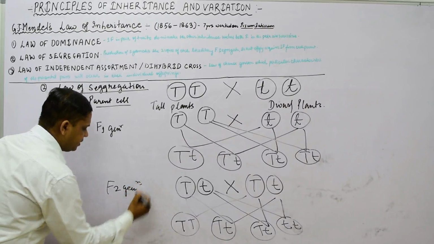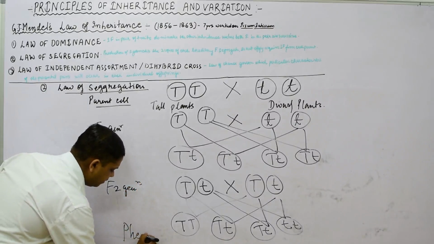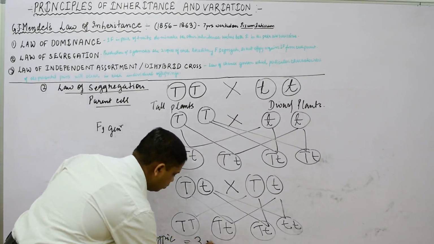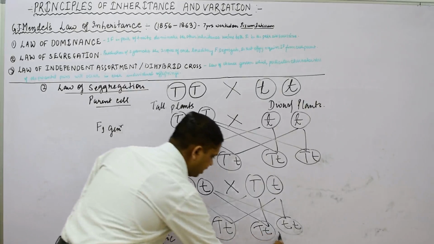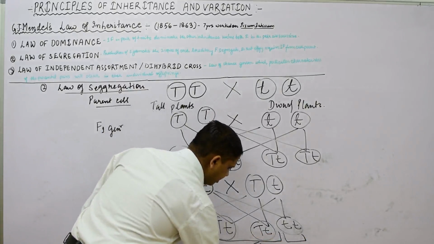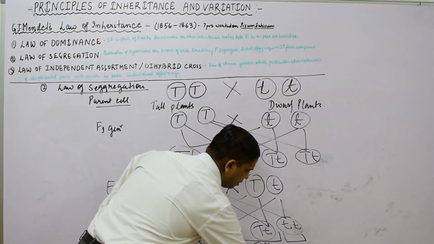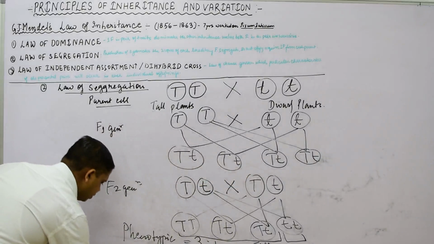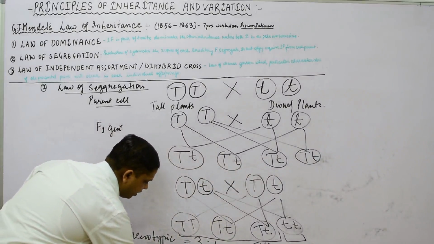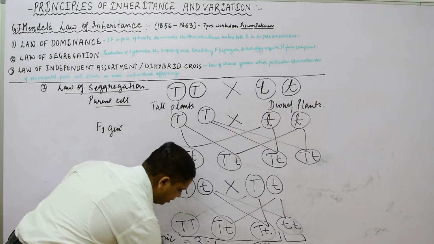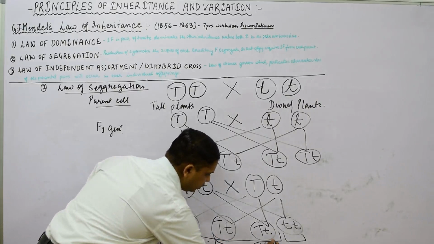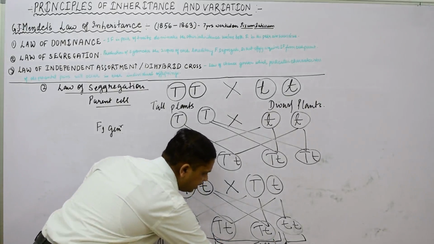What is the ratio we will obtain? We will obtain the phenotypic ratio, and that is 3:1, which means three are tall plants and one is dwarf. These all are tall plants and this is the dwarf plant. The second ratio is the genotypic ratio, and here the ratio will be 1 pure tall, 2 tall but impure breed, and 1 pure dwarf.